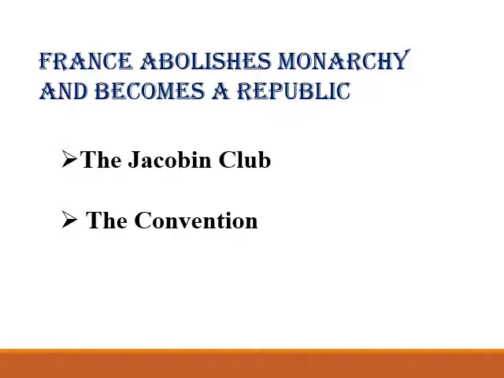France abolished monarchy and became a republic. How? Listen, rulers of the neighboring countries of France were worried by the developments in France. They made plans to send troops to put down the events taking place since 1789. Before this could happen, the National Assembly declared war against Prussia and Austria in April 1792.